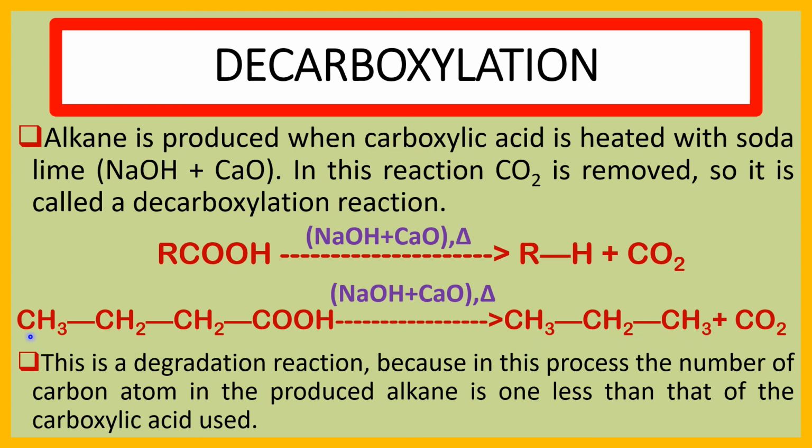This is 1 carbon, 2 carbon, 3 carbon, 4 carbon carboxylic acid, that is butanoic acid, and we produce a 3 carbon alkane, propane. This is a degradation reaction because in this process the number of carbon atoms in the produced alkane is 1 less than that of the carboxylic acid used.